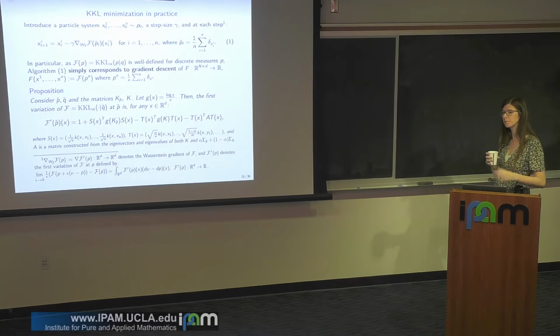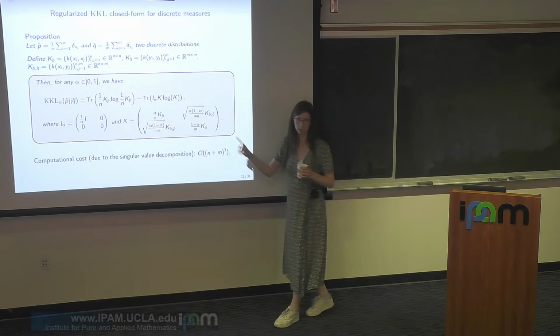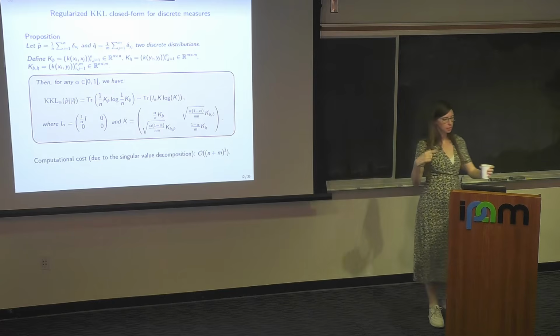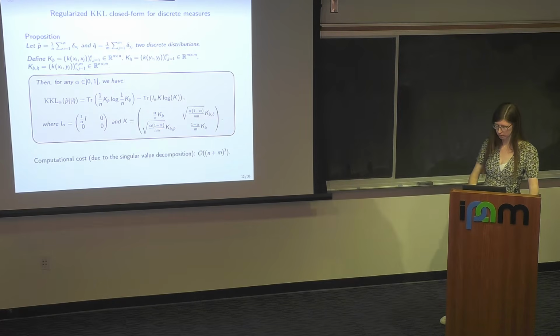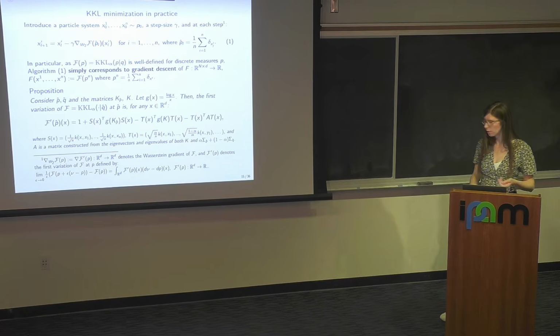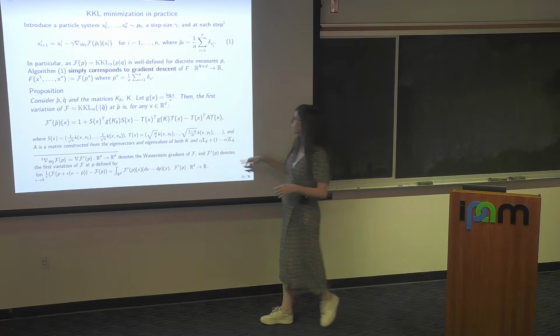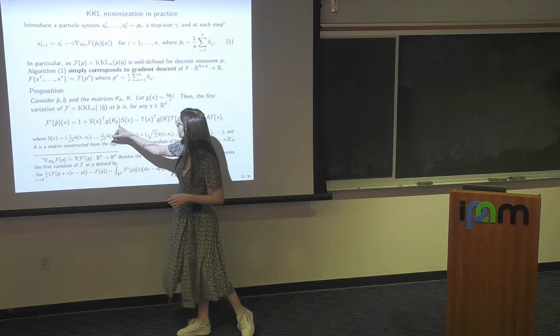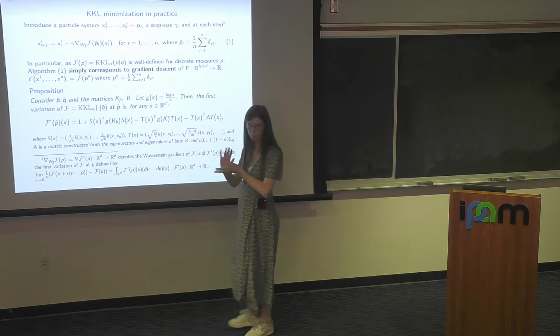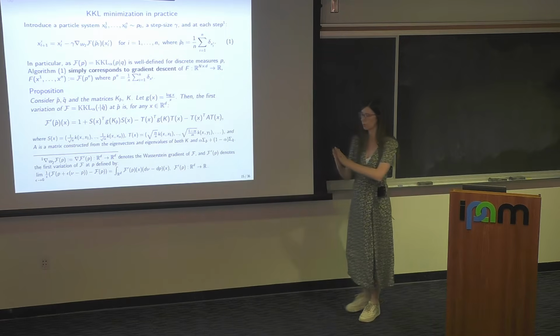Yeah, what is K? So K, P hat. It's a big matrix. Big K involves the samples of P hat and the ones of Q hat. P hat is the thing you optimize, and Q hat is the thing you want to approximate. So you have things involving P hat and things involving Q hat, because you need to match P hat to Q hat.